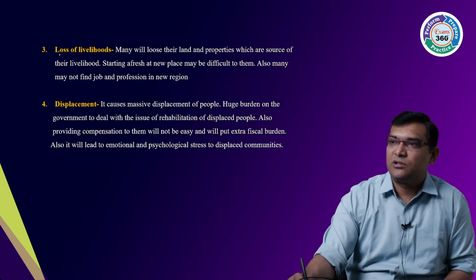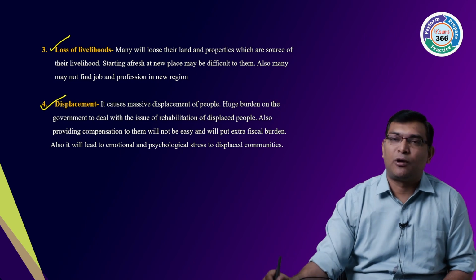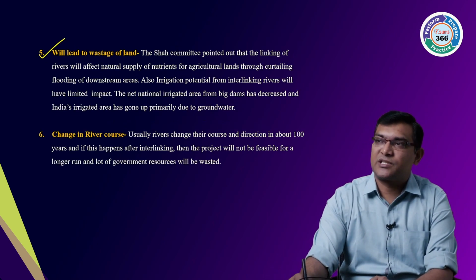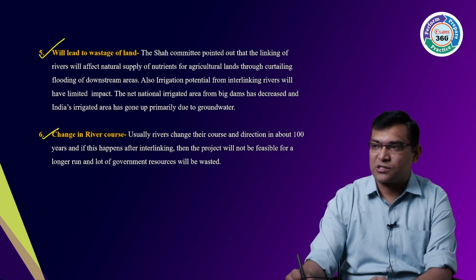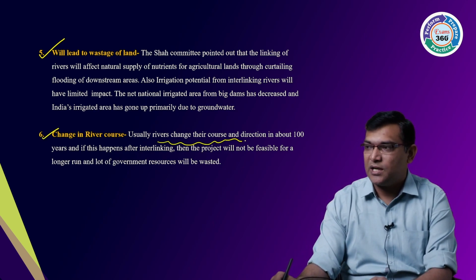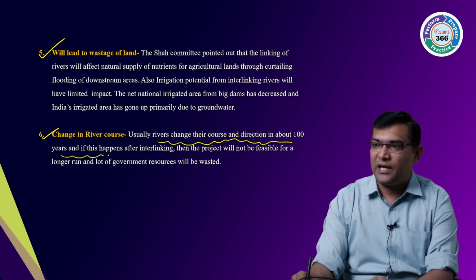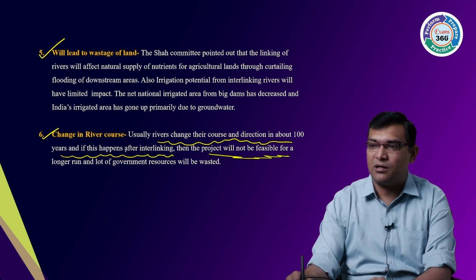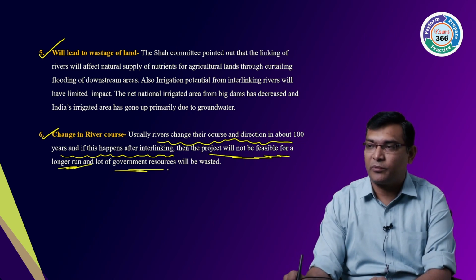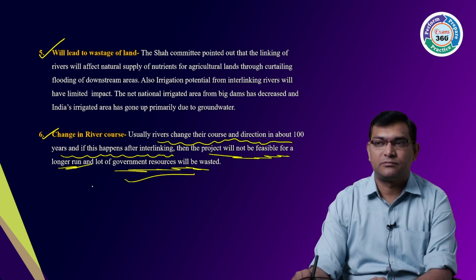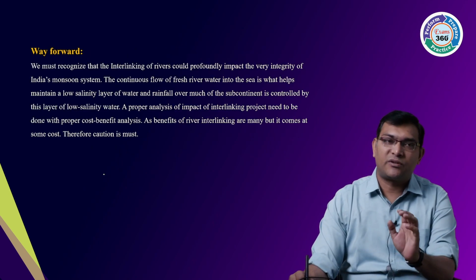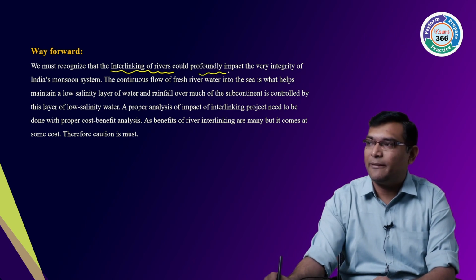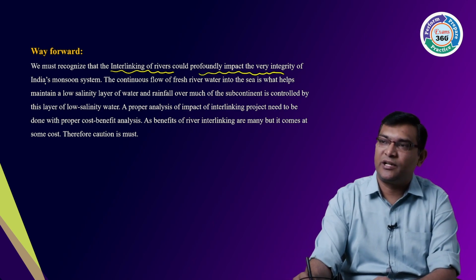Then loss of livelihood, and displacement of the people will also happen, right? Then it will lead to wastage of land and changes in river courses. Usually rivers change their course and direction in about 100 years, and if this happens after linking, the project will not be feasible in the longer run and a lot of government resources will be wasted. Clear? Then what is the way forward? We must recognize that the interlinking of rivers could profoundly impact the integrity of the Indian monsoon.